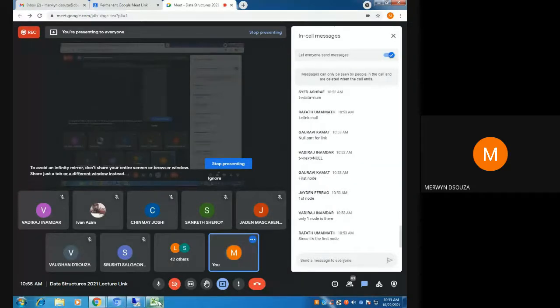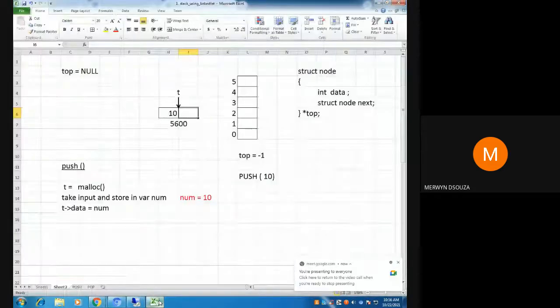Do we put null because it's the first node or it's the last node? We put null because it's the last node. We never put null in the first node of a singly linked list. We put it in the last node. In this case, it's the first node and also the last node. Please let me know if you are not understanding anything. Interrupt me. Please let me know if you don't get what I'm trying to tell you.